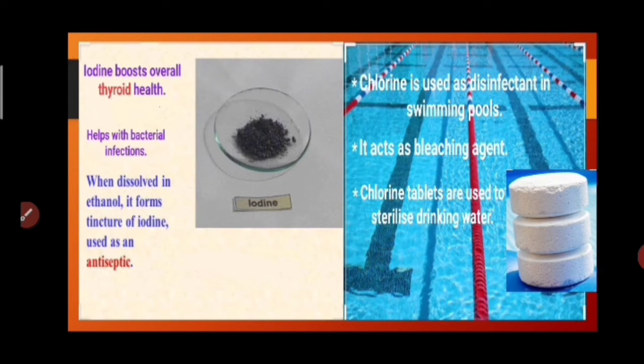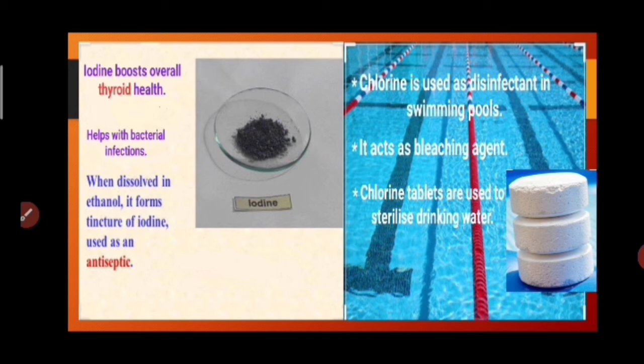When it is dissolved in ethanol, a form of alcohol, it forms a tincture of iodine and it is used as an antiseptic. Students, the meaning of tincture is a medicine which is made by dissolving in alcohol, and here alcohol is the ethanol. Chlorine is used as a disinfectant in swimming pools.